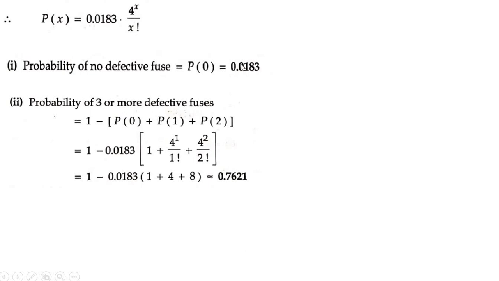Substitute P of 0. P of 0 you have already found. Find what is P of 1. Find what is P of 2. You need not take common terms and all. Directly use your calculator and find P of 0, P of 1, P of 2. Subtract it from 1. So this is the answer you obtain. So we'll move on to the next one now.